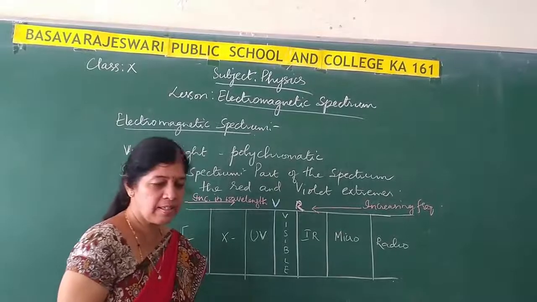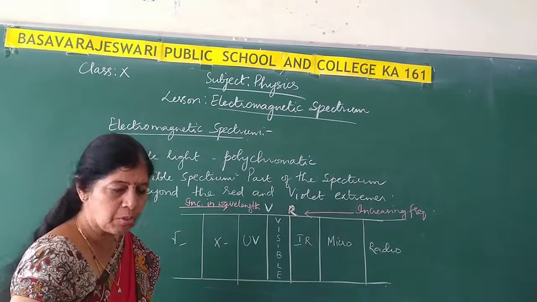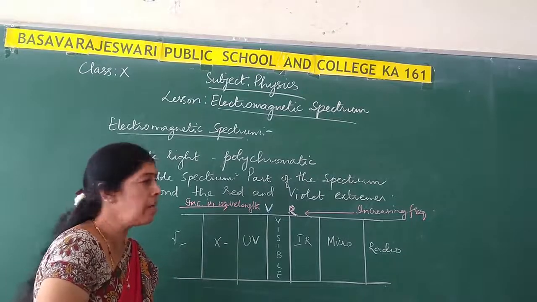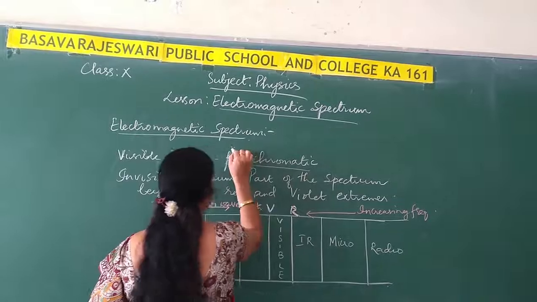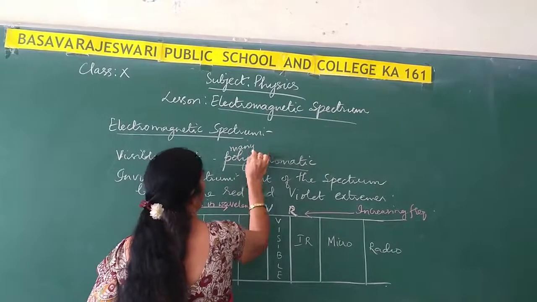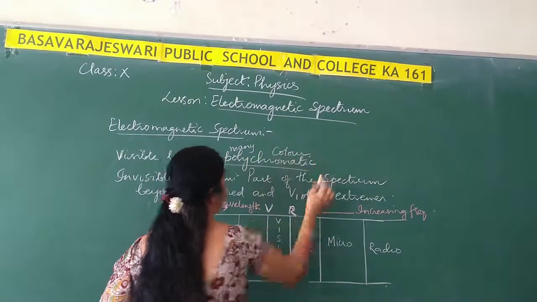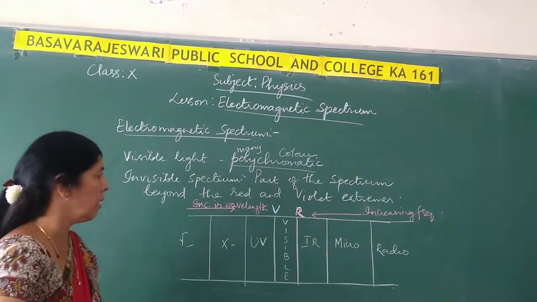Okay children, next let us study about the electromagnetic spectrum. You should remember that visible light consists of 7 colors and hence it is called polychromatic. Poly means many, chroma means color. So white light consists of 7 colors and hence it is termed polychromatic.